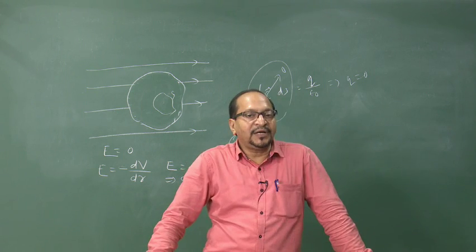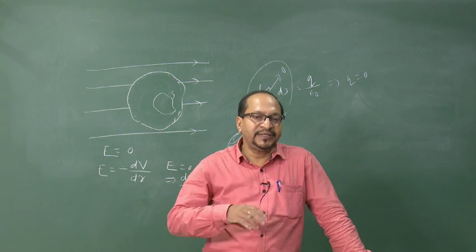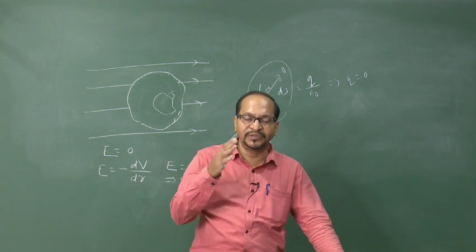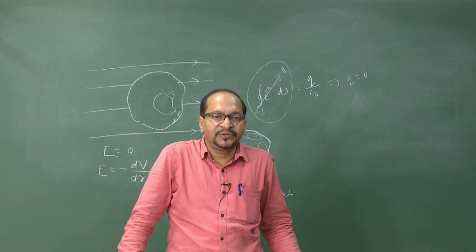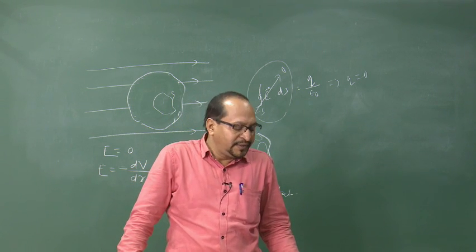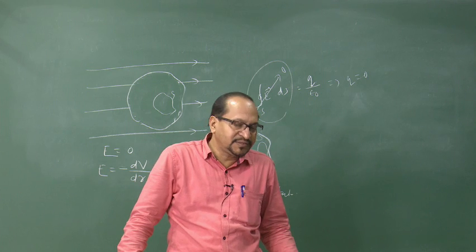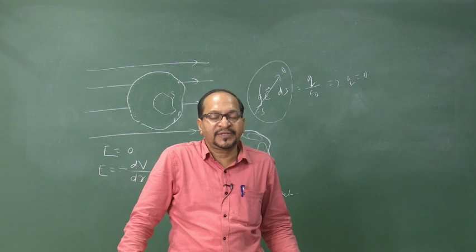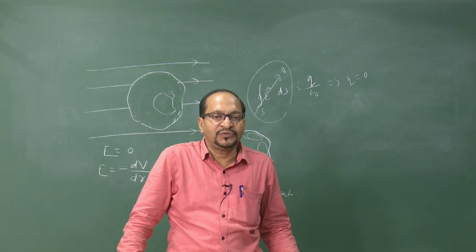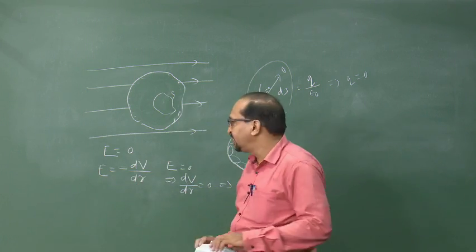Then when we talk about the inside of the conductor, that means the inside is filled with the material of the conductor, but if there is a cavity, what will happen? Again, the cavity inside a conductor will have no field. If there is charge outside the surface, then inside the cavity, the electric field will be 0. So, the conductor acts like an electrical shielding. Two things happen.